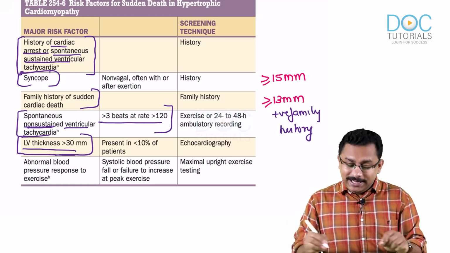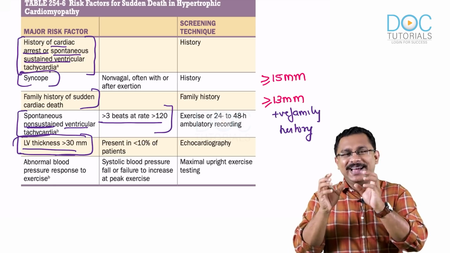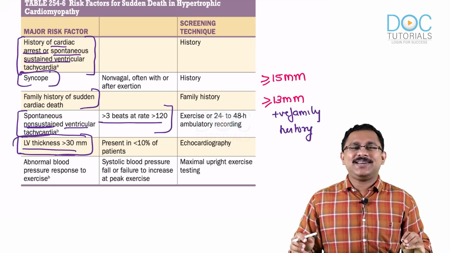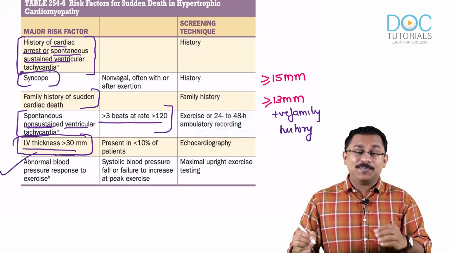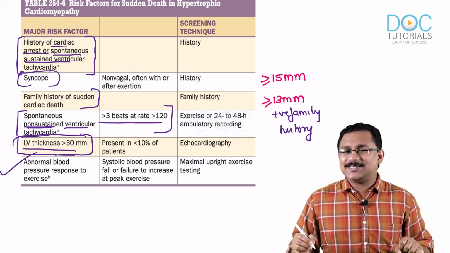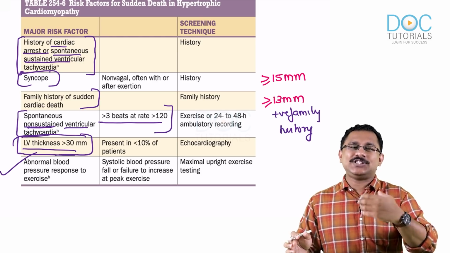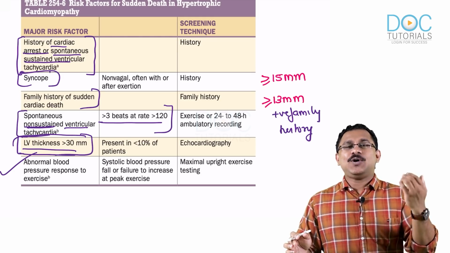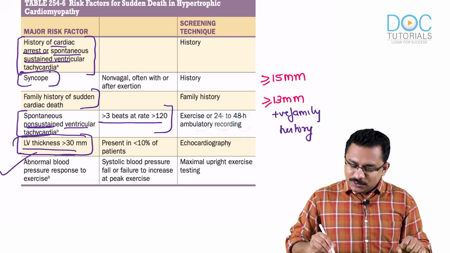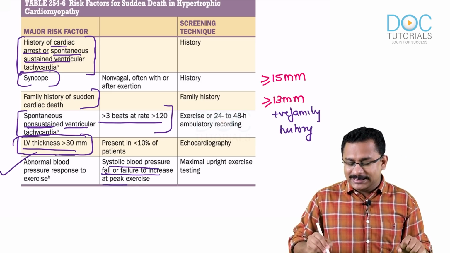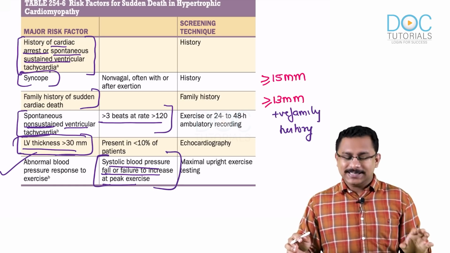But if the wall thickness is more than 30 millimeter, so if it is that huge, then again it is a risk factor for sudden cardiac death. And another risk factor for sudden cardiac death is an abnormal blood pressure change in response to exercise. Normally when you do an exercise, you expect the systolic BP to go high. Suppose the systolic BP remains normal or it falls. So if there is a fall or a failure to increase at the peak of exercise, then again it is indicative of a risk factor for sudden cardiac death.